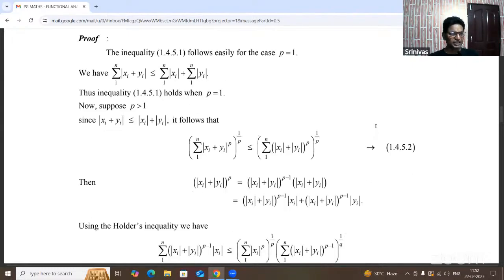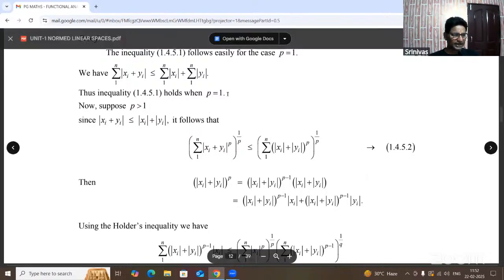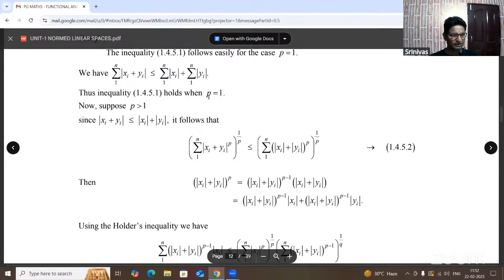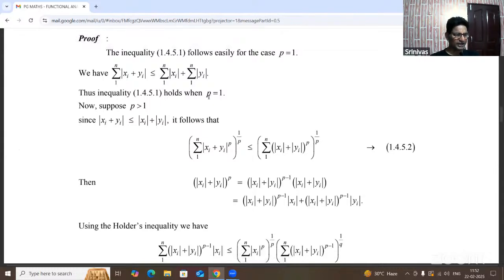In this inequality, we substitute p equal to 1. We get the expression summation |xi + yi|, where i varies from 1 to n. It cannot exceed, meaning it is less than or equal to, summation |xi| plus summation |yi|. So the first equation holds good for the substitution p equal to 1.